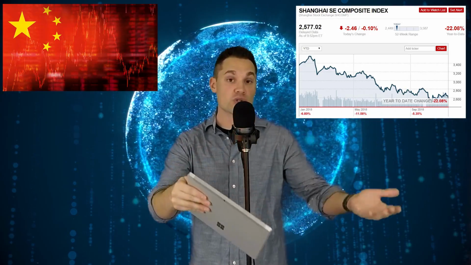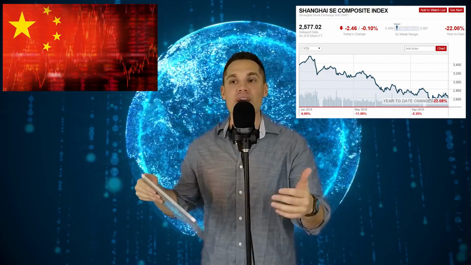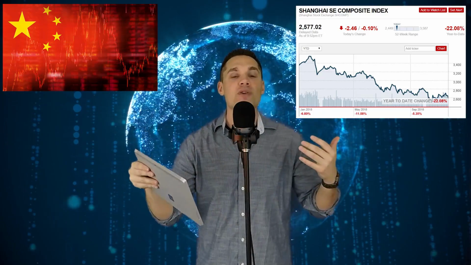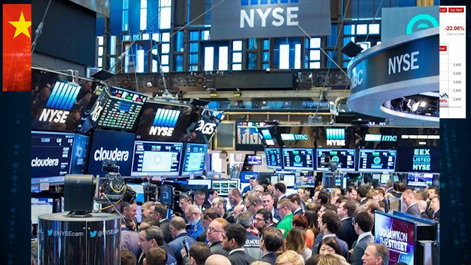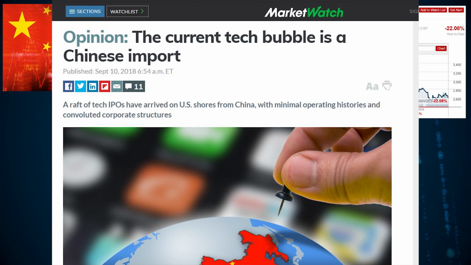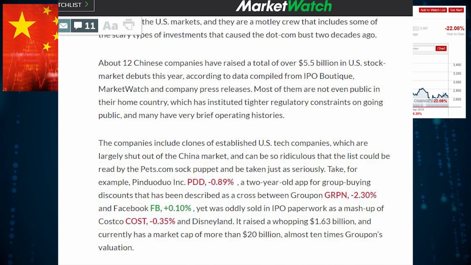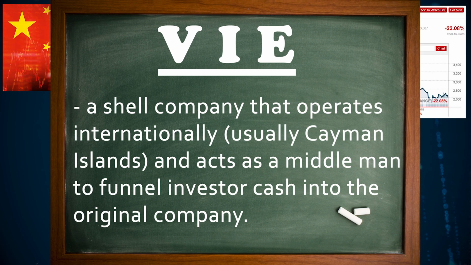And so if any of these companies operate in those restricted industries, they need to find a way around Chinese law in order to be publicly listed in international markets like, for example, the New York Stock Exchange. Not to mention that many smaller Chinese companies can't even IPO in China because the restrictions are too high. If they're not stable enough or if they're too shady, they can't IPO in China. So to raise public funding, they'll IPO in the United States because our restrictions are a lot lower. So here's where VIEs come in.